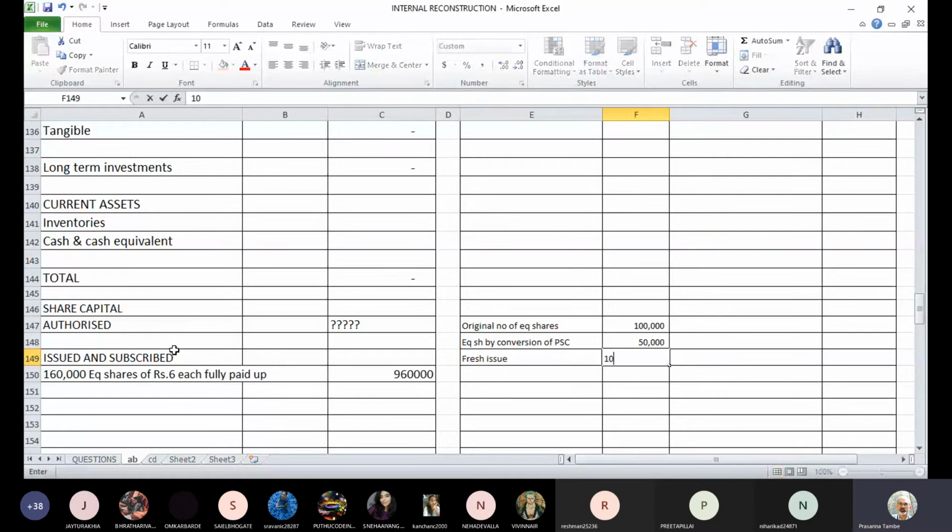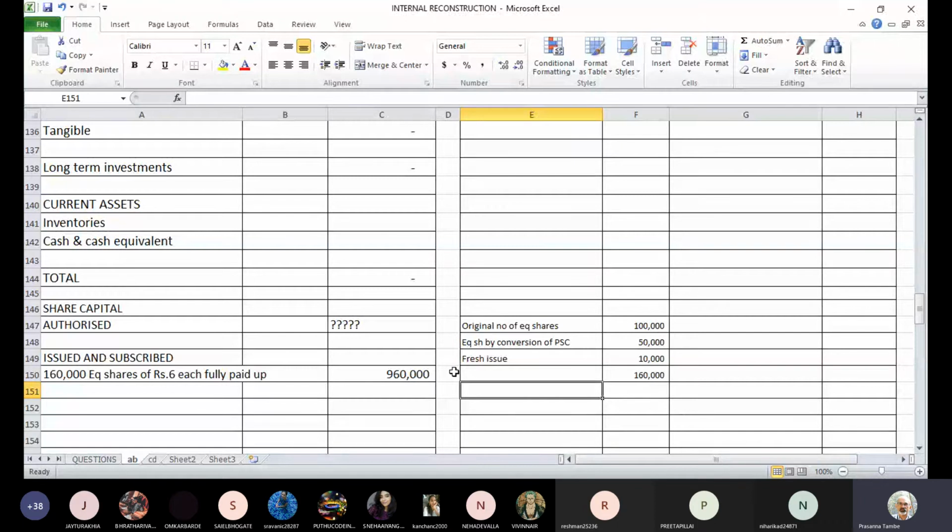That's why we got total of 160,000 equity shares of 6 each fully paid up. It's a 6 rupees face value now and 6 rupees paid up capital. So it will be 9,60,000.